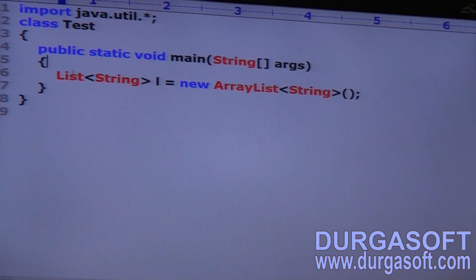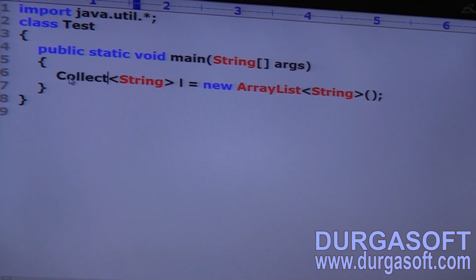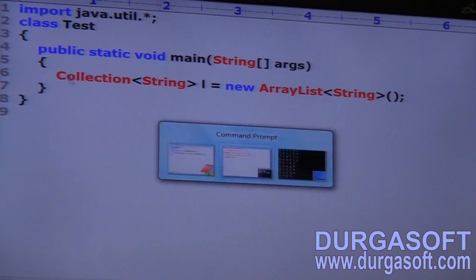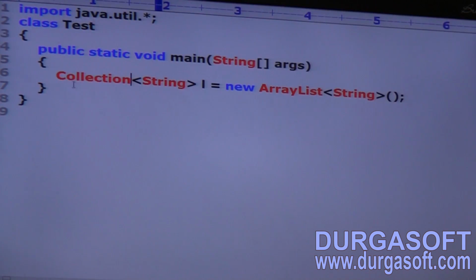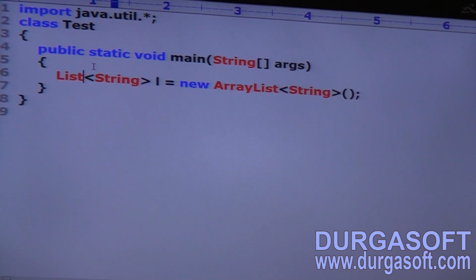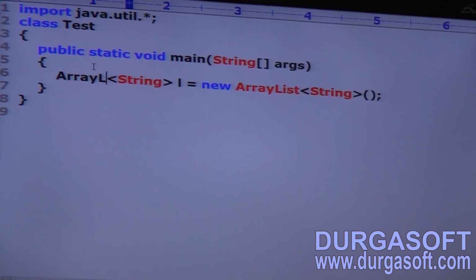Instead of List let me take Collection of String. Valid. Next, I am taking ArrayList only, but here instead of String let me take Object.